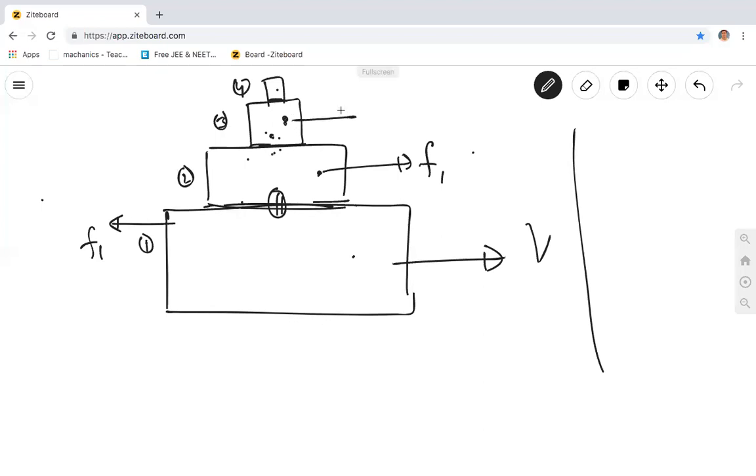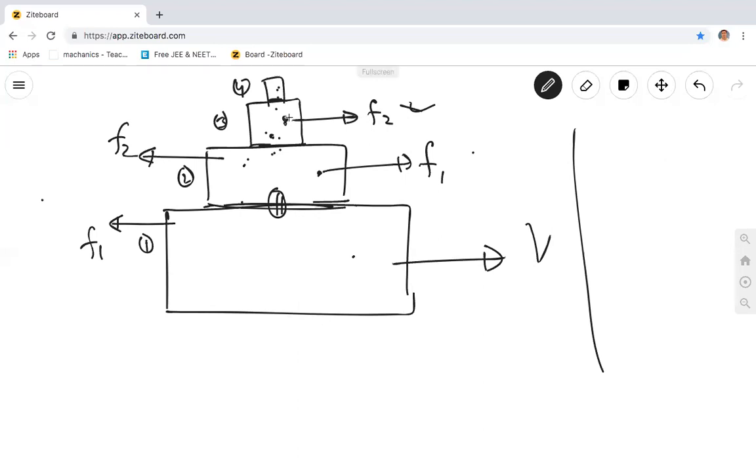Its friction force is forward. Slip away means it will go forward. This will go backward with respect to this had there been no friction. Right. And what is frictional force? Frictional force F2 is here on this. What is on this body? Minus F2, or just F2 in general? On this, F2 forward, and on this, F2 backward. So tell me now, what is the frictional force on this between these two surfaces?